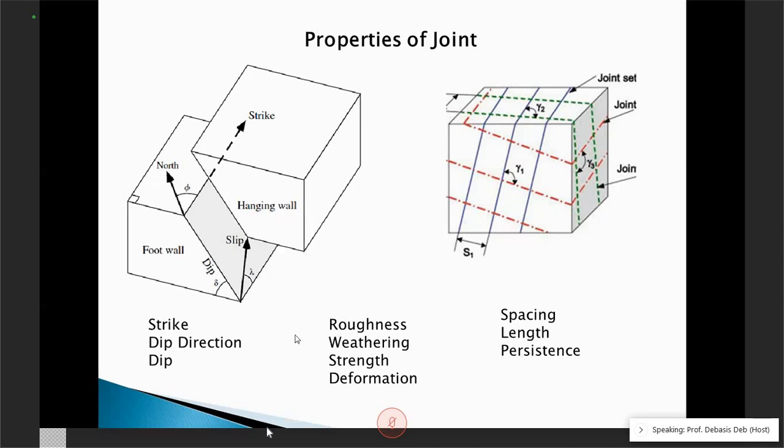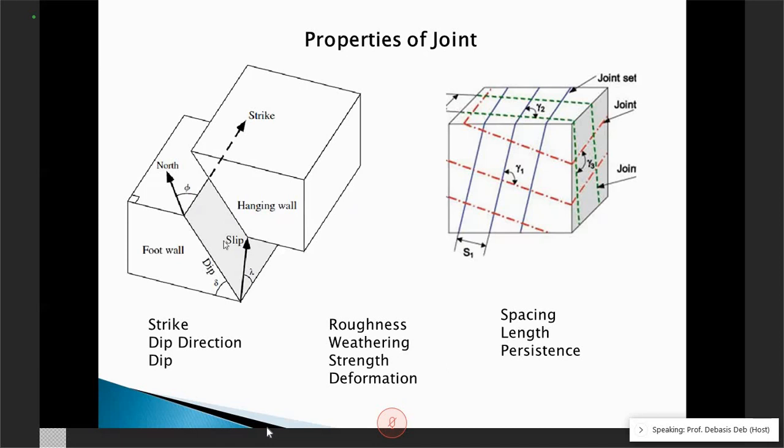Then there comes some, the roughness can go here also, but I put it here just because roughness gives us the strength. Other than that, there are some properties called roughness. I will talk more about this later. Weathering means whether this surface has been exposed to the weathering process, meaning the water and other air or other forms of activities, so that the surface is weathered, okay, or becomes weak.